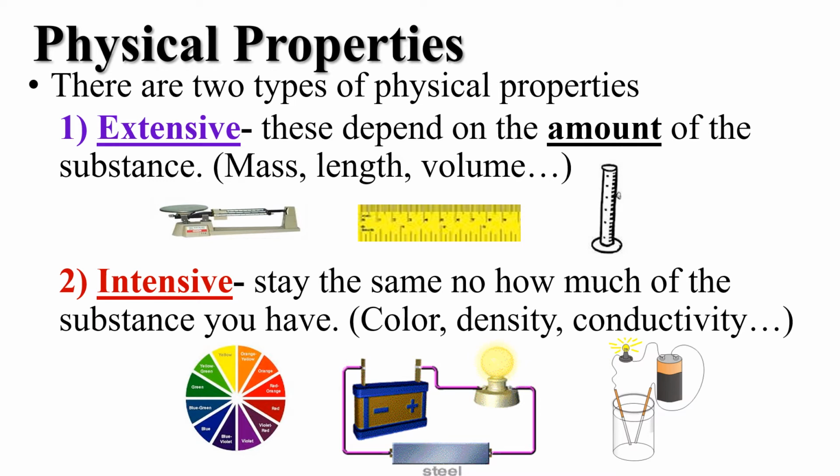So let's say I'm going to make spaghetti that night, and I take 2 quarts of water, not half a cup anymore. I put that in a pot, turn on the stove, and heat it up to boiling. What temperature does it have to get to to boil? Right, it has to get to 100 degrees Celsius in order to boil. No matter how much water I have, it's going to boil at 100 degrees. That's an intensive property. It doesn't matter how much you have. It's always the same.